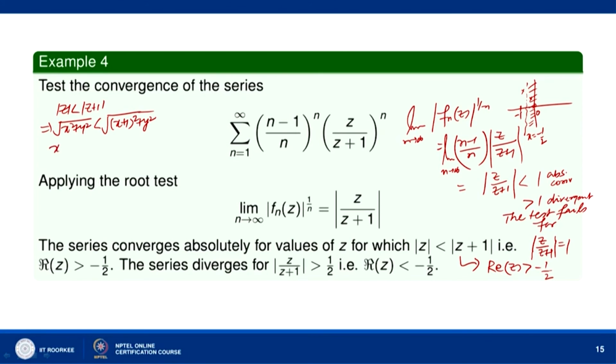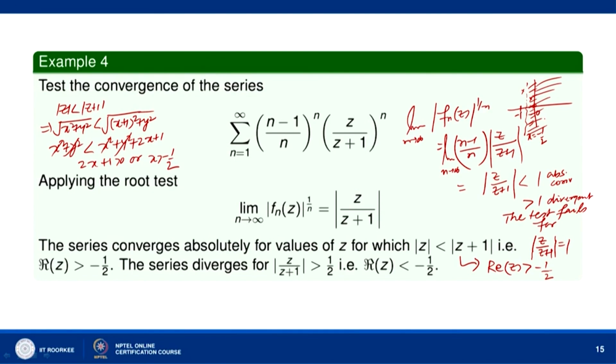So, squaring, we have x squared plus y squared less than x squared plus y squared plus 2x plus 1. These cancel and we get 2x plus 1 greater than 0, or x greater than minus half. So, the right side of the line x equal to minus half.